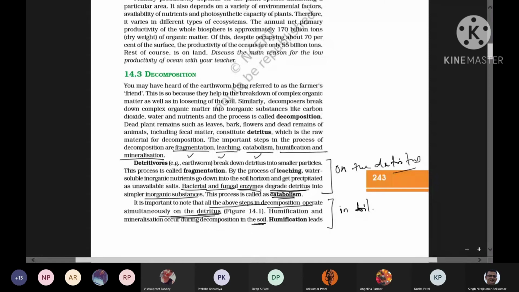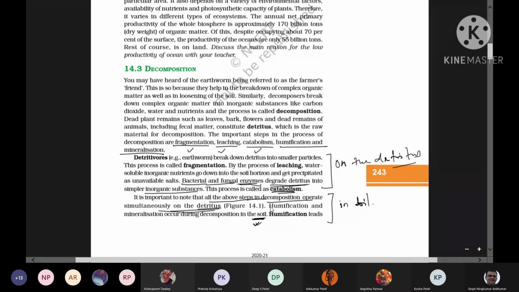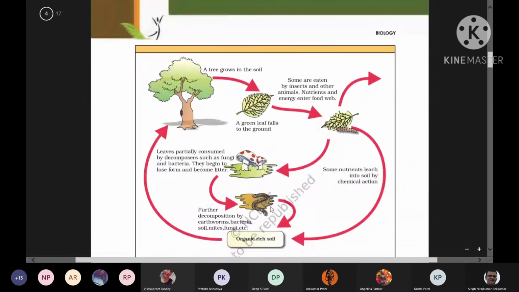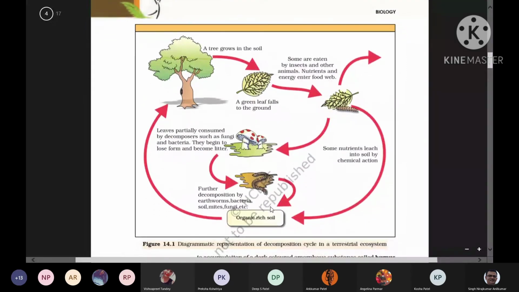ये कहाँ पे होगी? Soil में. So note it down, right? The last two processes occur in the soil. So first of all, we have a look at figure 14.1, the three processes which occur on the detritus.